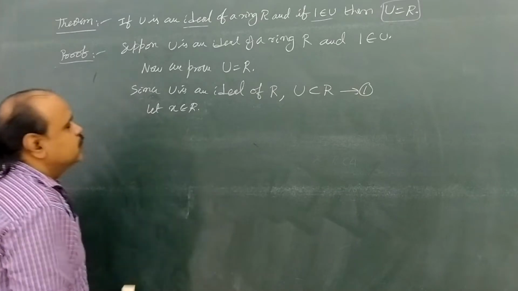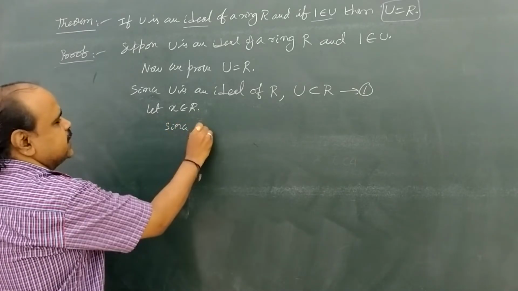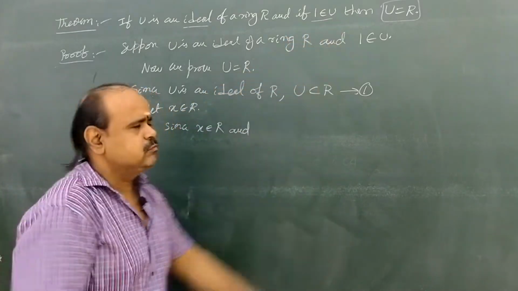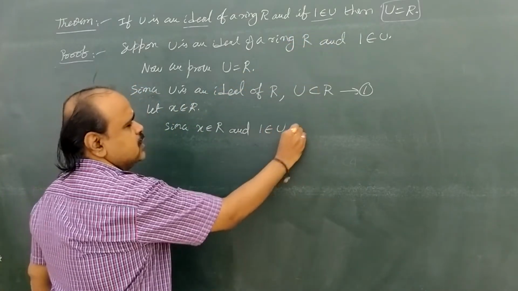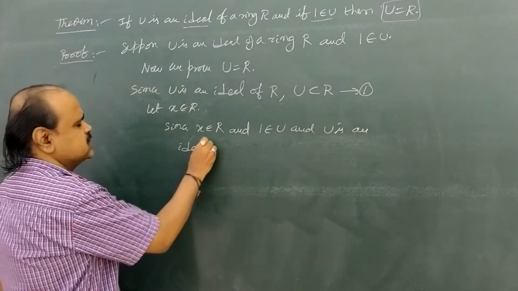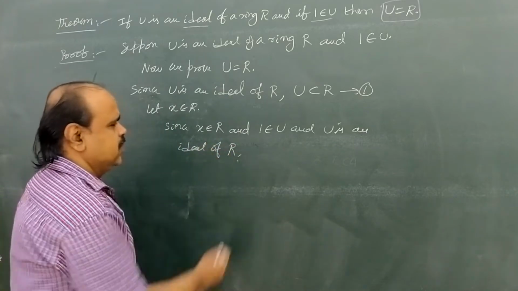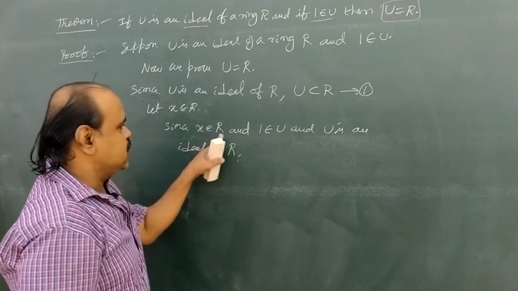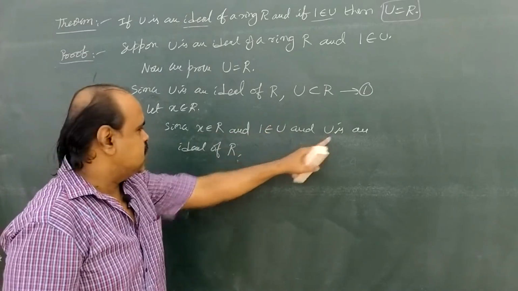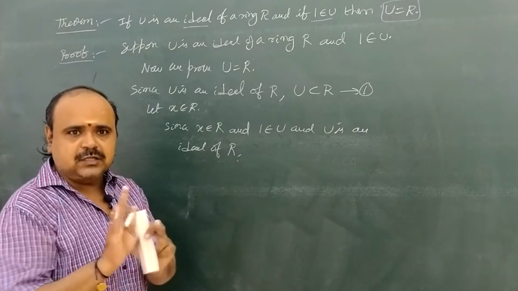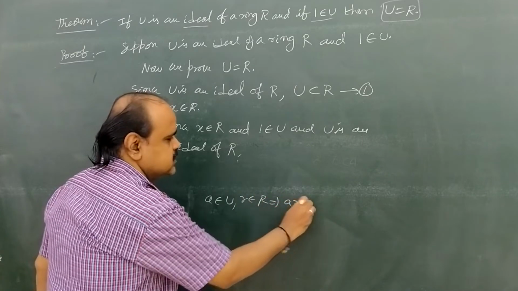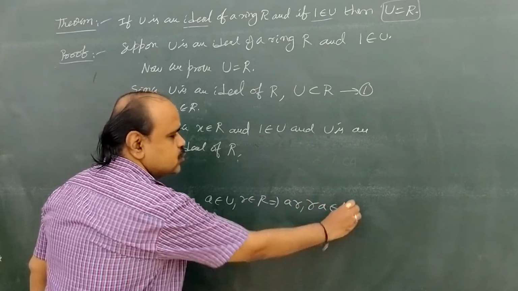We already have x belongs to R and 1 belongs to U, and U is an ideal of R, so by the second condition, x is in R and 1 is in U. Here U is already an ideal of R. So what is the second condition of ideal? If a belongs to U and r belongs to R, implies ar, ra belong to U.